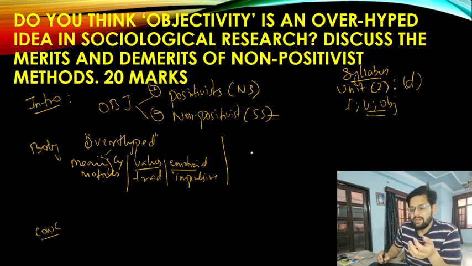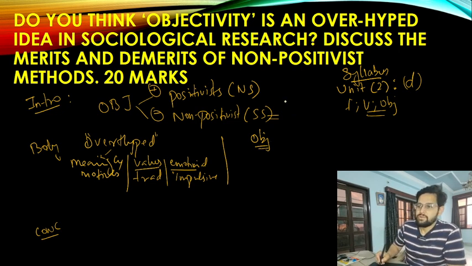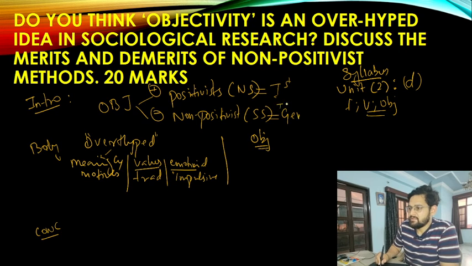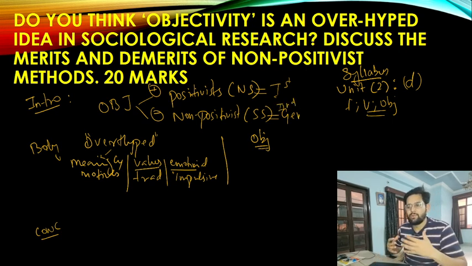On the other hand, you also need to say that no, objectivity is also essential. We need objectivity. So now, according to the first group of people, the positivists. If you divide them, among the first generation of sociologists and the second generation of sociologists, they have been distinguished.